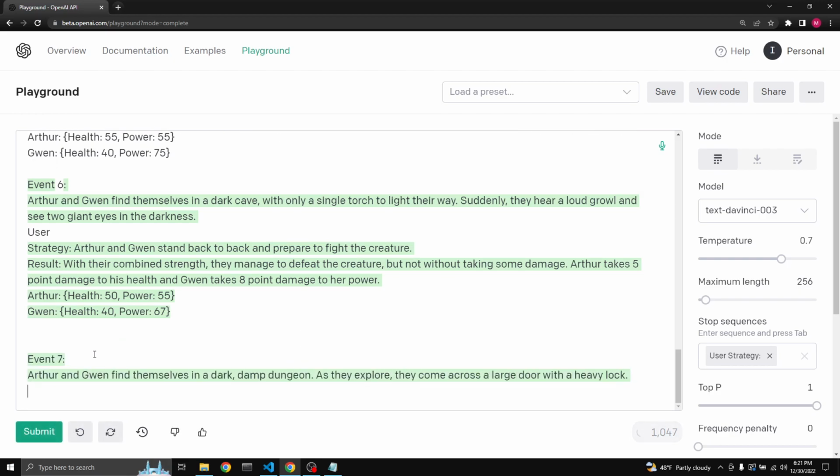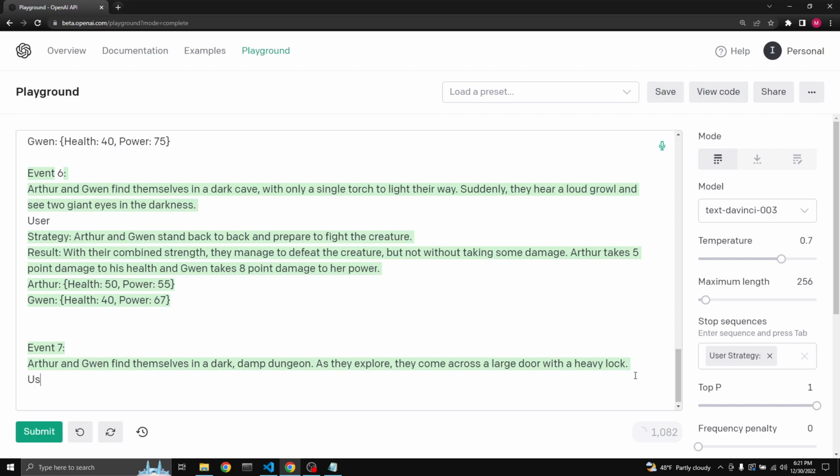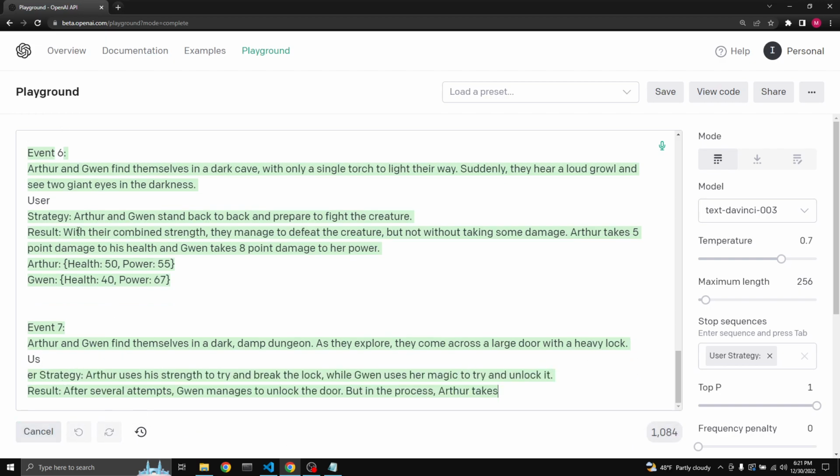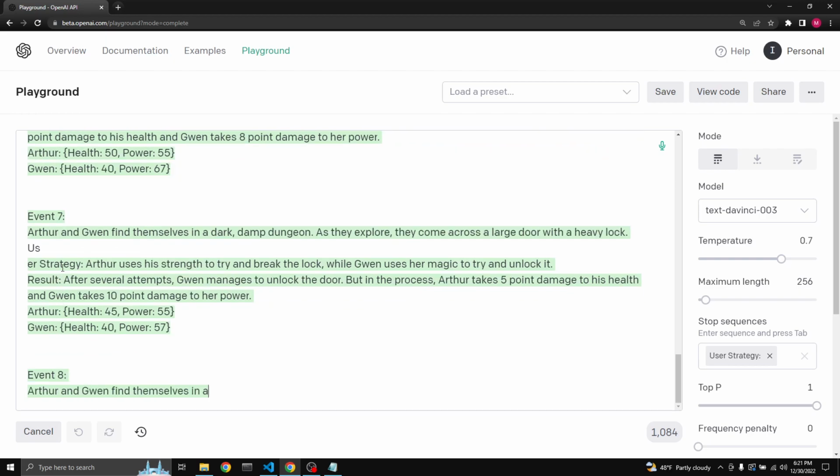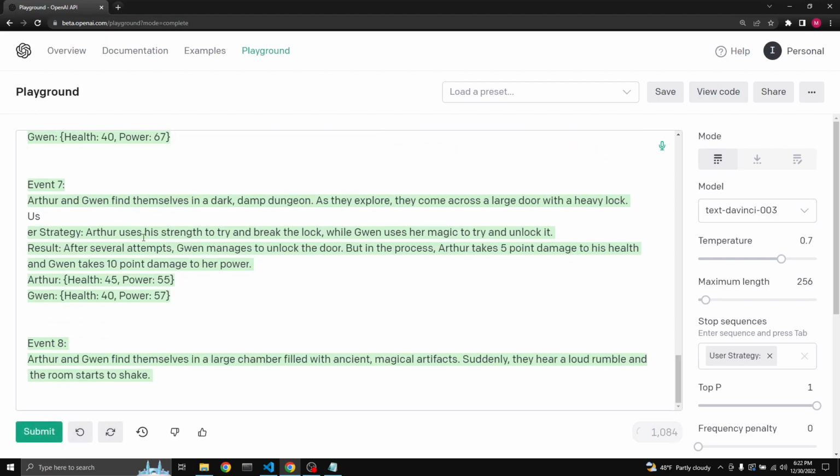Say Event 7. Arthur and Gwen find themselves in a dark, damp dungeon. As they explore, they come across a large door with heavy lock. We'll let GPT do the use strategy. Arthur uses his strength to try and break the lock, while Gwen uses her magic to try and unlock it.